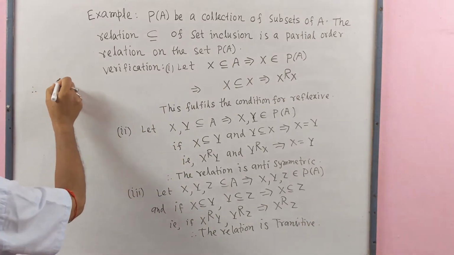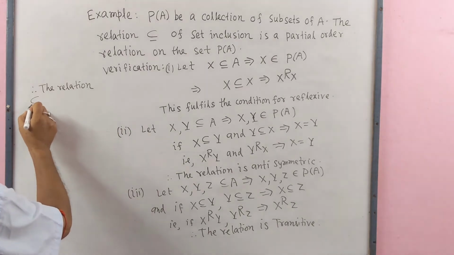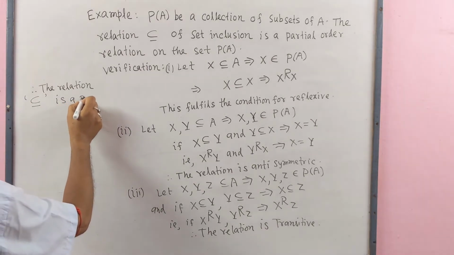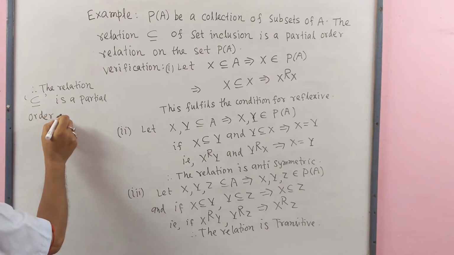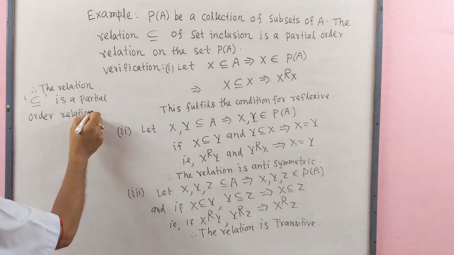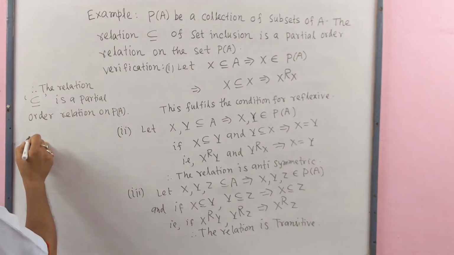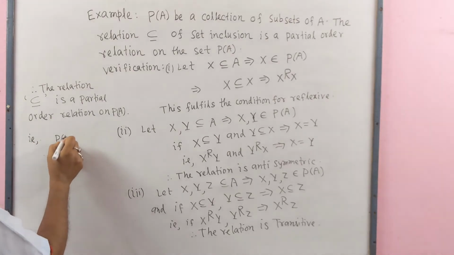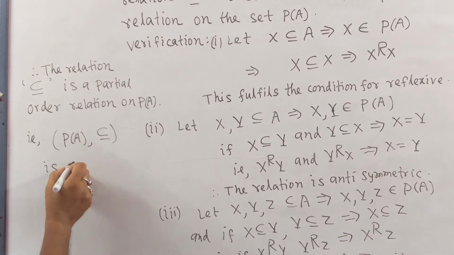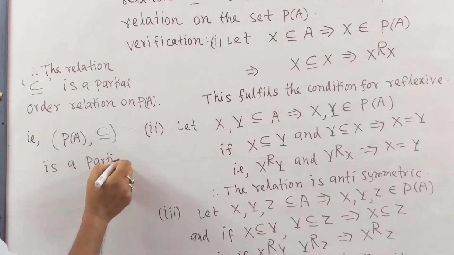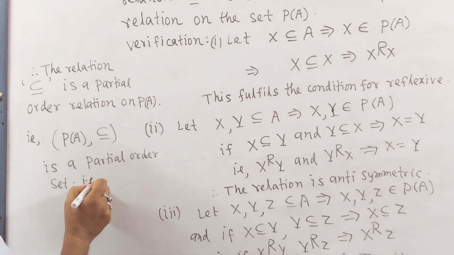Therefore, this is a partial order relation on P(A), that is, P(A) along with the relation subset is a partially ordered set, a poset.